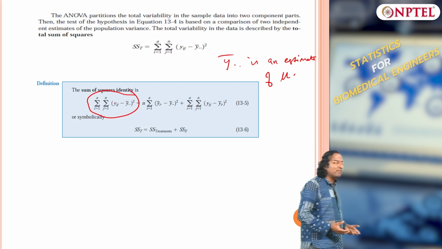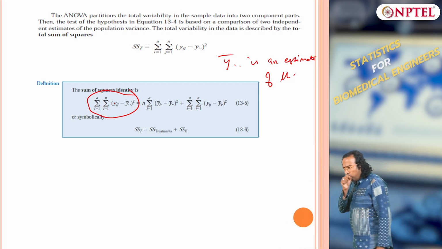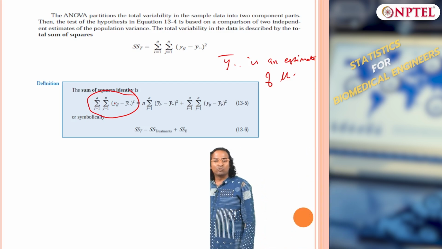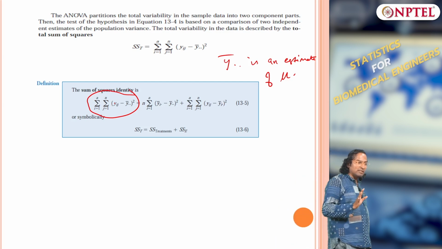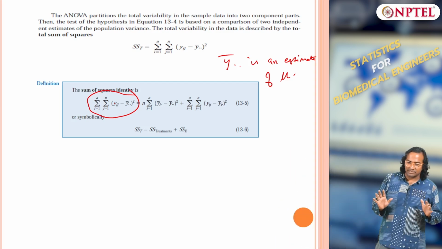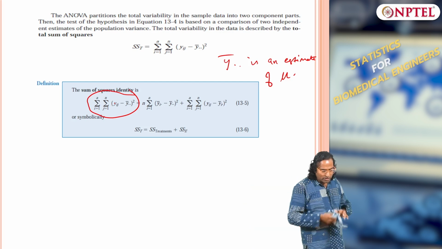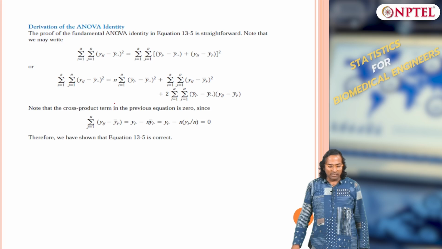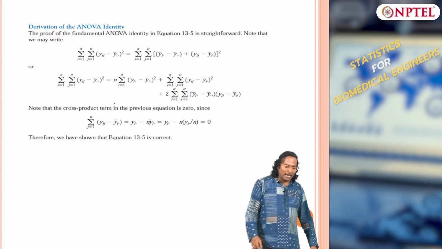This is the total variation due to treatment as well as noise. I am summing it along both the axes. This is due to treatment and noise, agreed. This is the grand variation in the data set. Now I want to split this grand variation. So let us look at this. I have this grand variation and now I am going to add and subtract.